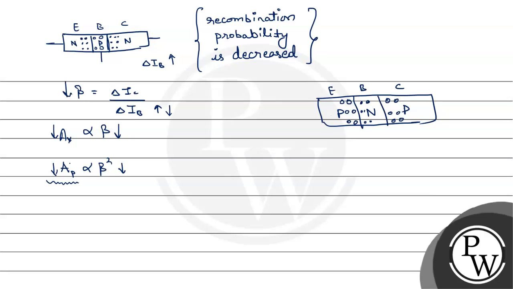So if we assume a hole to be transferred from emitter to collector, if the base is too wide or too large in size, the hole will be captured in base itself, which will again result in an increase of delta IB, and a similar circumstance as discussed here. So to decrease delta IB, we again need the base to be thin. Hence, in this case also the base is thinner to increase AP, which is power gain.